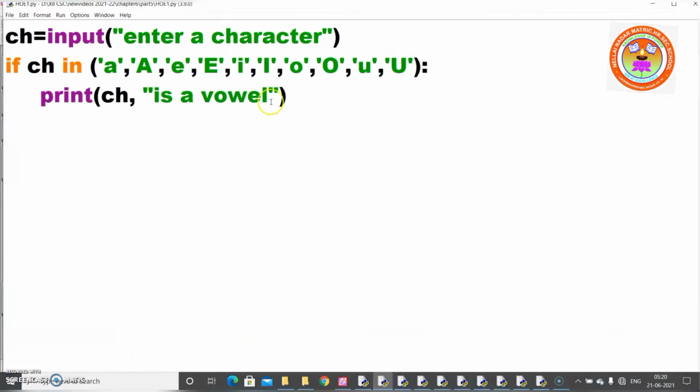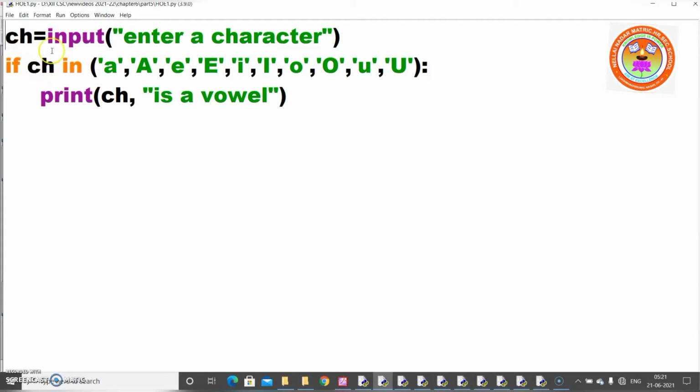So this is the program I already typed for you. First variable ch is equal to input, enter a character. I am accepting a character here. Whatever character you accept here, that will be stored in ch variable. Now here, do you remember I used in, right?